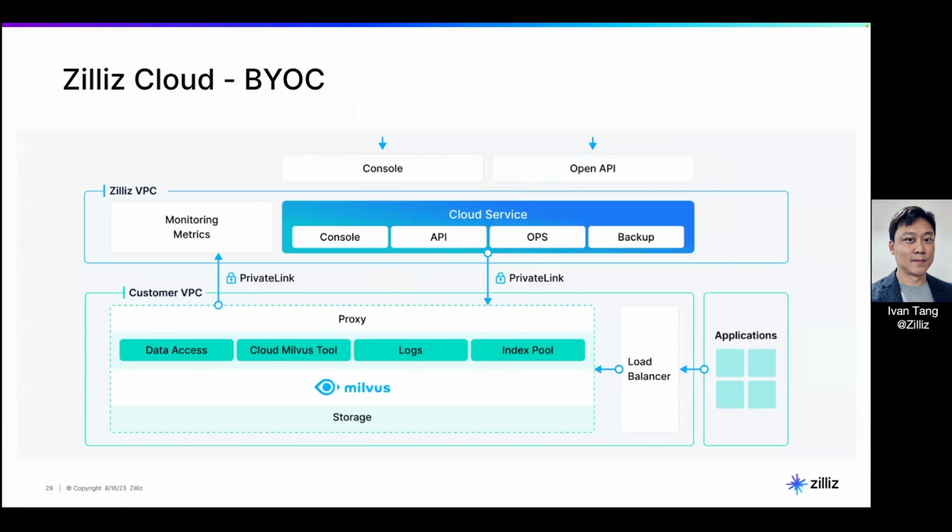So this is something that we released recently. There's a lot of financial institutes, they are kind of concerned about data being with the vendor, right? So here, Zilliz Cloud supports BYOC on AWS, which means your Milvus clusters will be deployed on your own AWS VPC. Okay, so especially for the government sector as well, it's very important, right?